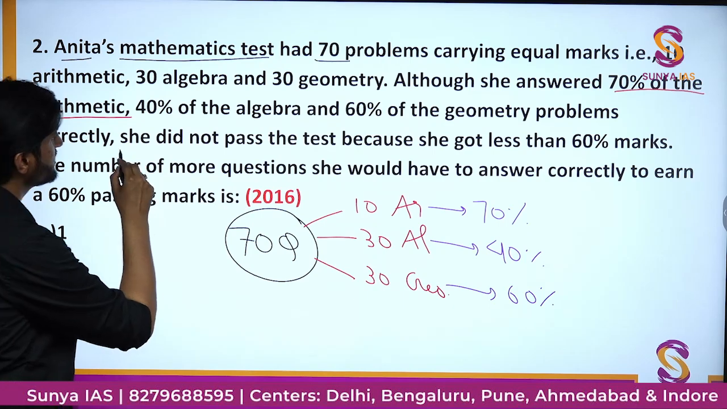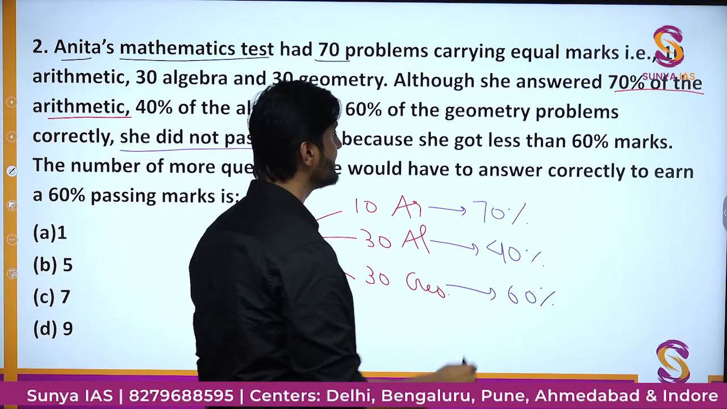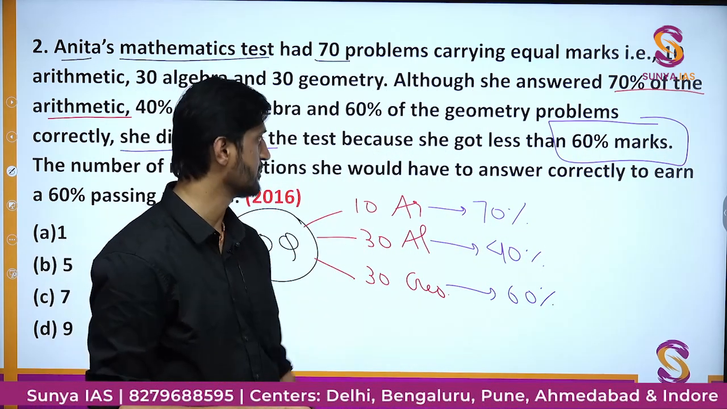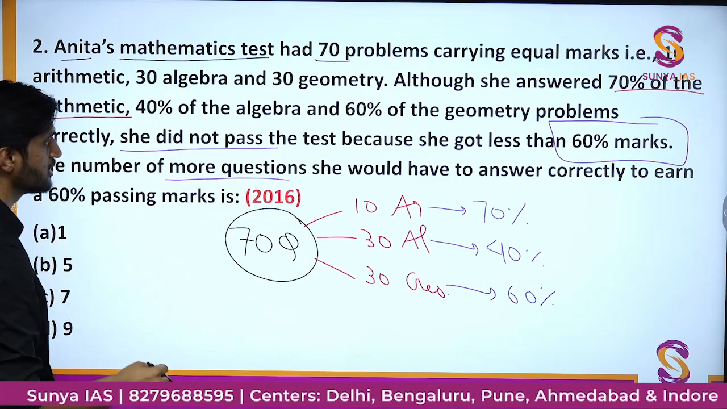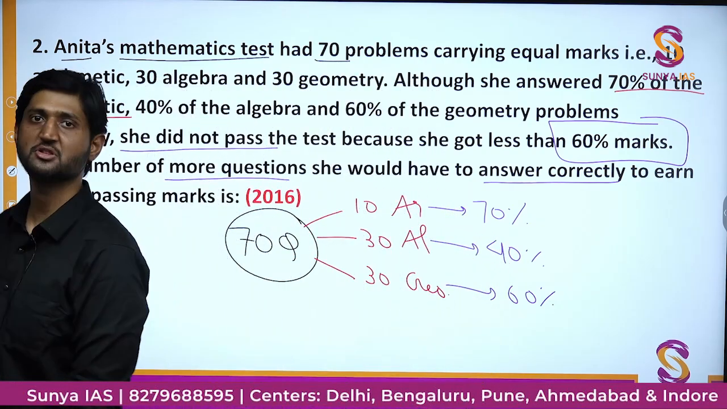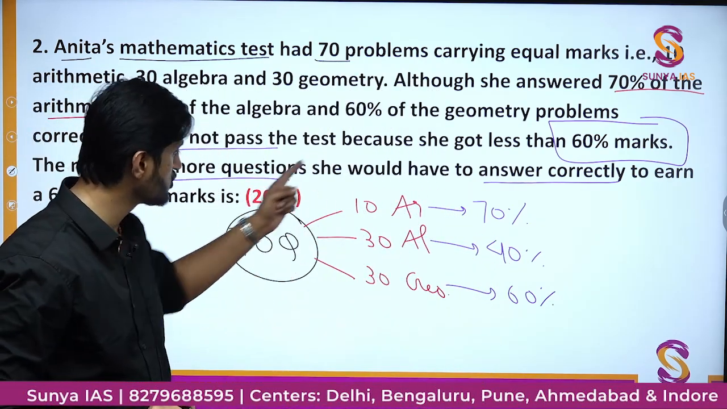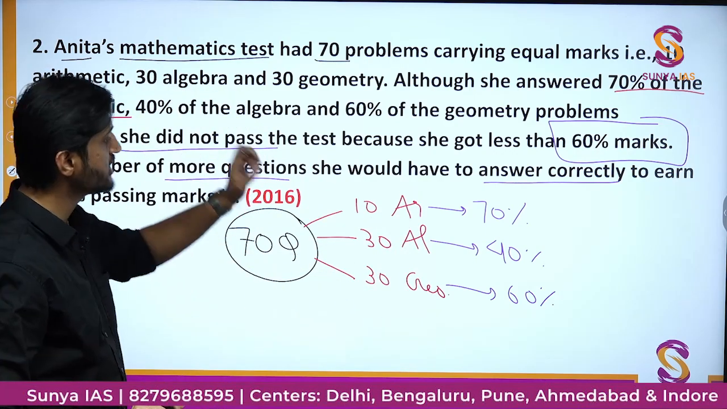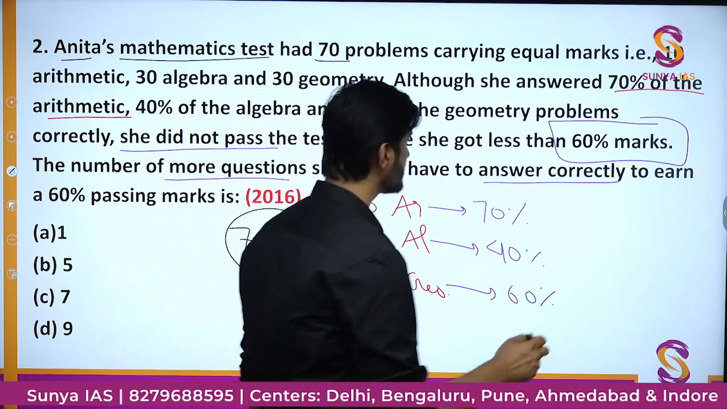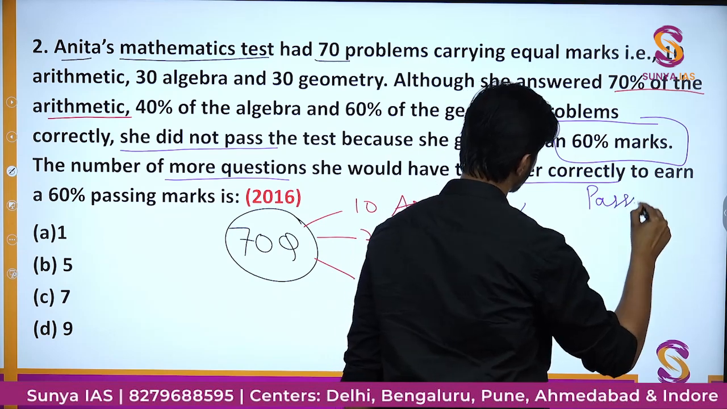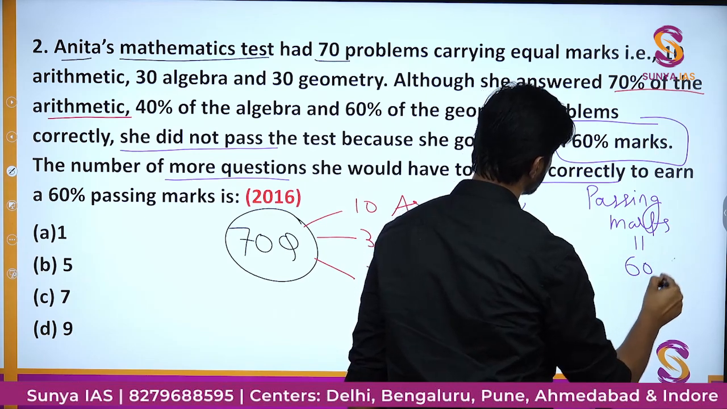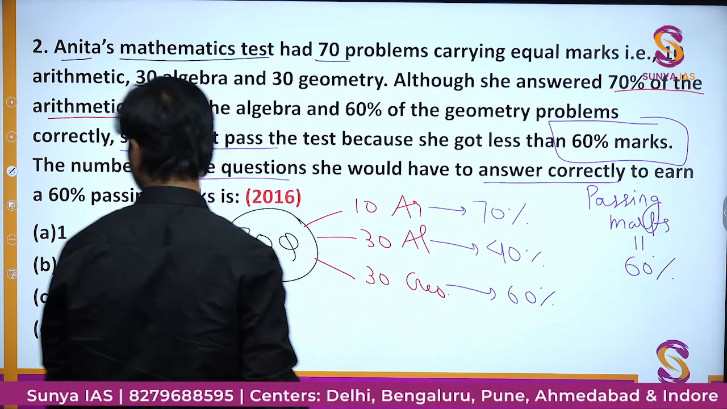Even then, she did not pass the test because she got less than 60% marks. So this 60% marks is the cutoff to clear the paper. The number of more questions she should have answered correctly to earn the 60% passing marks is what we need to find. So basically you are given a distribution of a maths paper in which a particular student is getting this and this percentage of questions correctly. Even then she is not touching the passing marks, and passing marks are nothing but 60%, right? So that we have to find out.